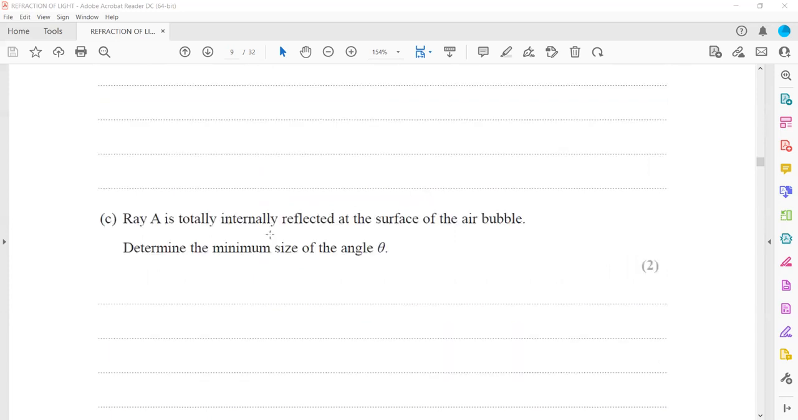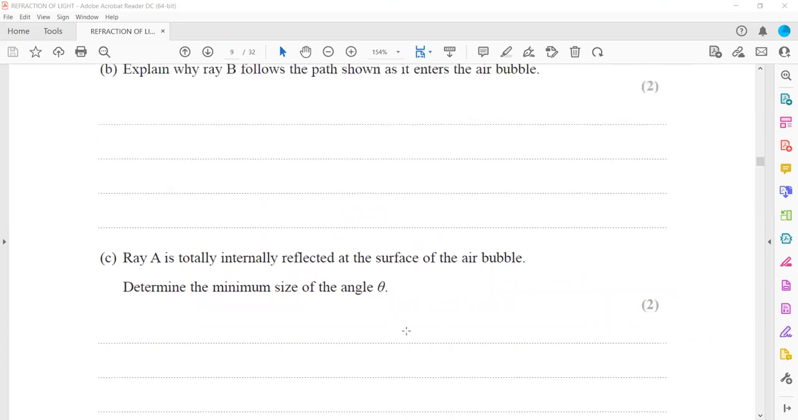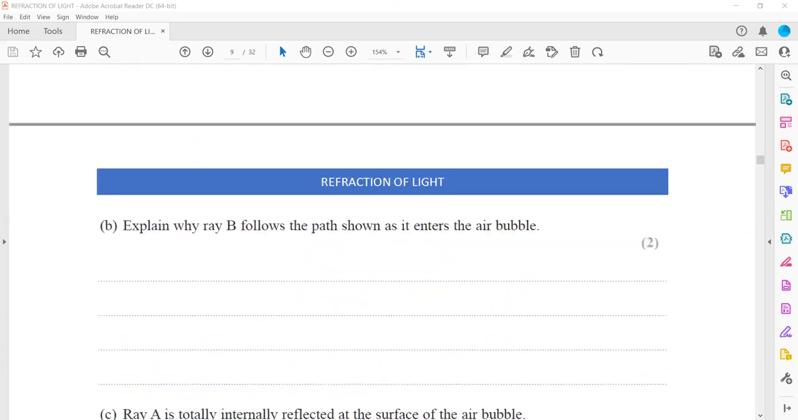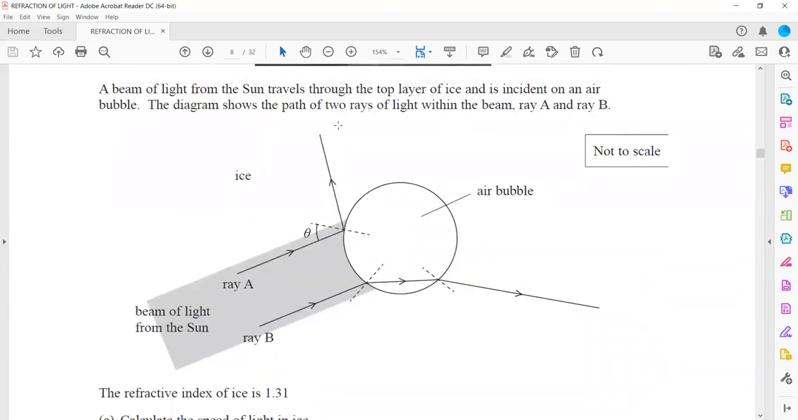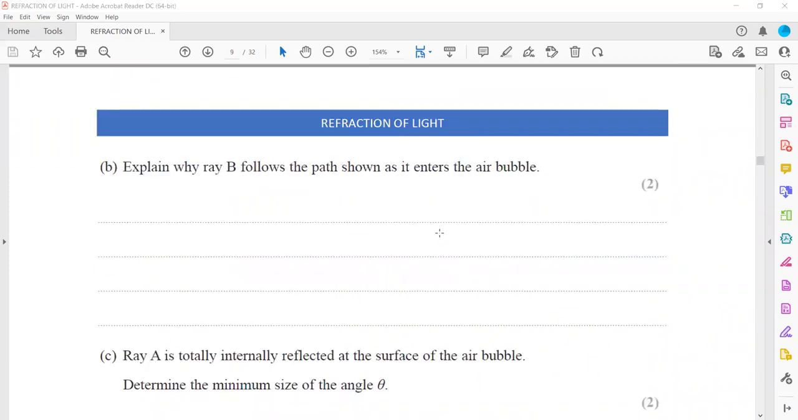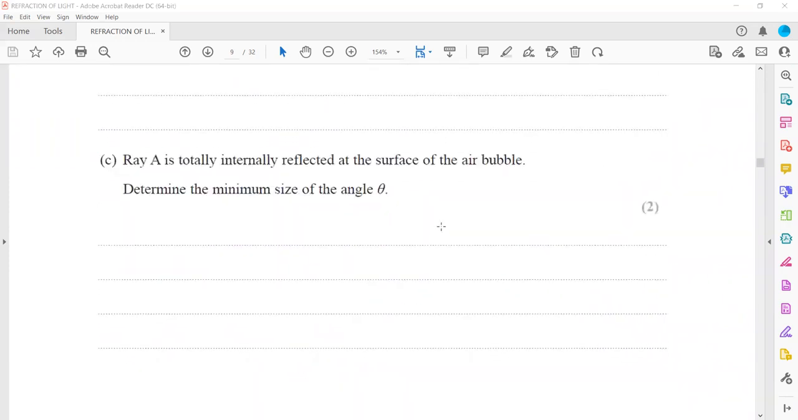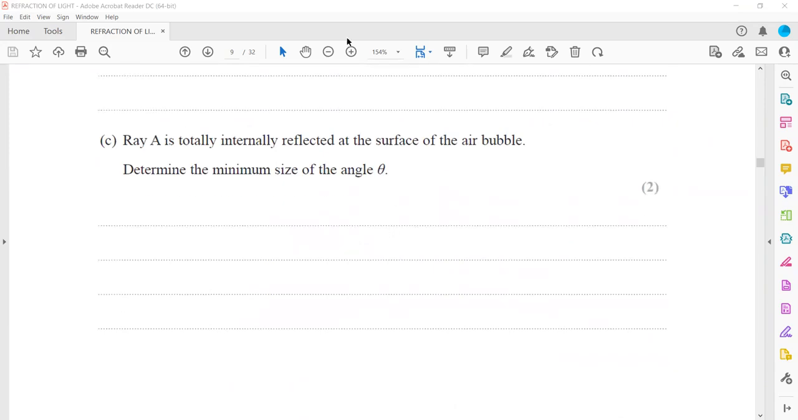Then ray A is totally internally reflected at the surface of the air bubble. We have to determine the minimum size of this angle theta. Basically we want to determine the critical angle, because the minimum size means we need the critical angle. When we talk about the critical angle, the angle of refraction will be 90. So whenever the question asks to determine the minimum angle of incidence for total internal reflection, it means they're asking for the critical angle.